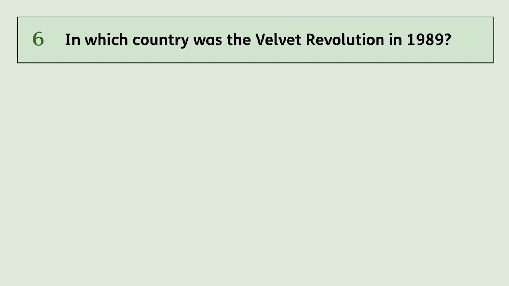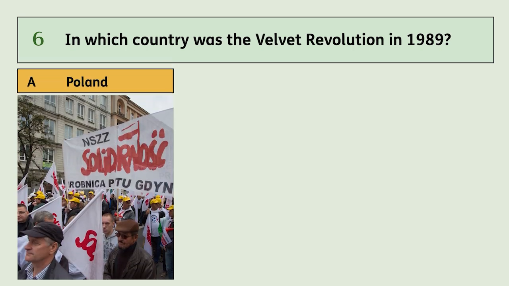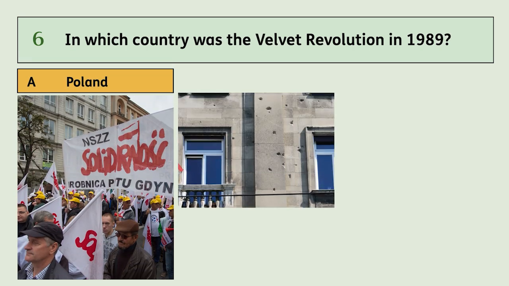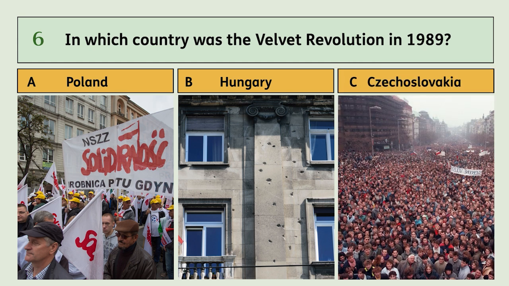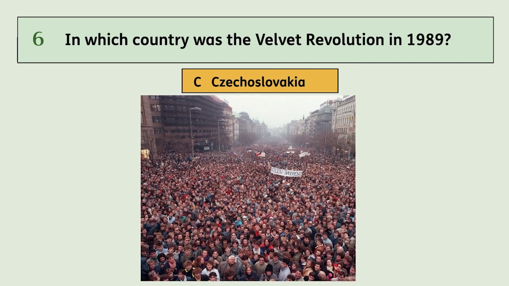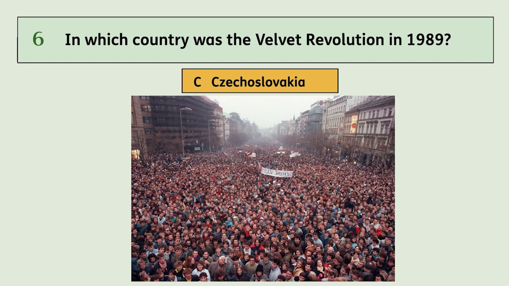Question 6. In which country was the Velvet Revolution in 1989? Is it A. Poland, B. Hungary, or C. Czechoslovakia? The answer is C. Czechoslovakia.